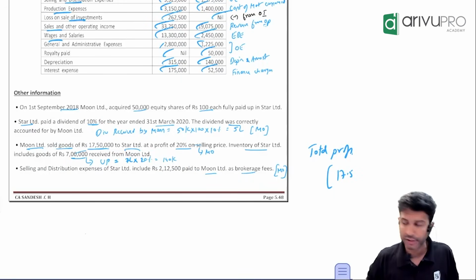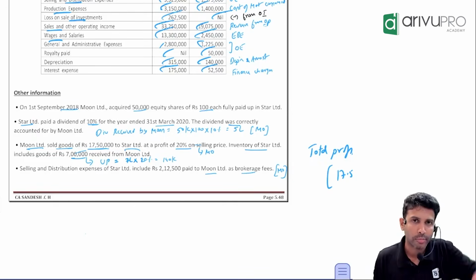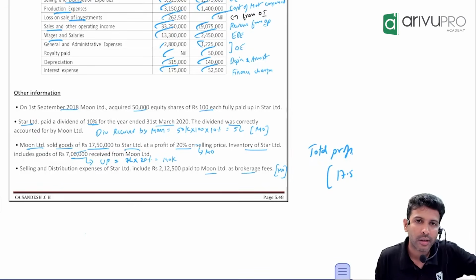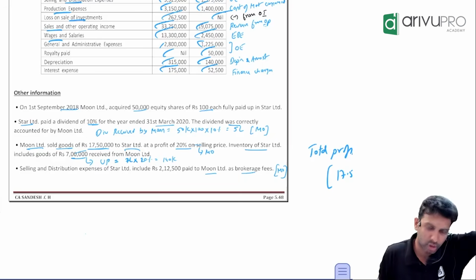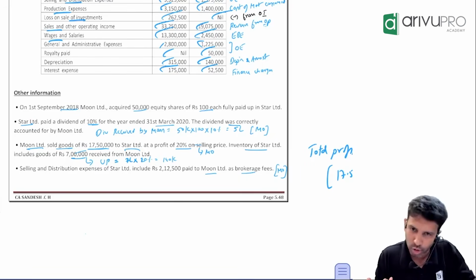Sir, this elimination will come in consolidated balance sheet. No, sir. Why are you discussing consolidated balance sheet? It is P&L, sir. Sir, closing stock comes in balance sheet also. It comes in P&L also. It comes in both places, no? So we'll have to eliminate here also. So yes, this is important.